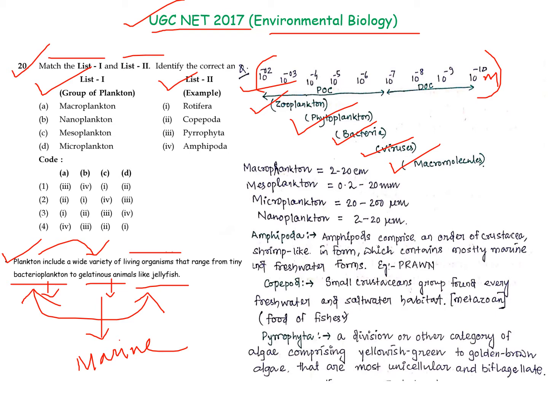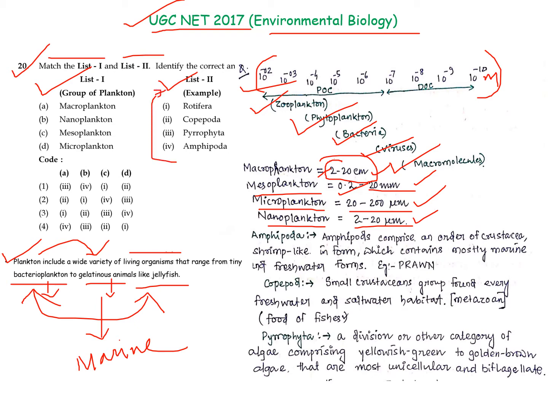The macroplankton has a size of 2 to 20 centimeter, while the mesoplankton has 0.2 to 20 mm. The microplankton has 20 to 200 micrometer. The nanoplankton has 2 to 20 micrometer. So these are the size ranges of the various planktonic species. Different kinds of examples are also given here.